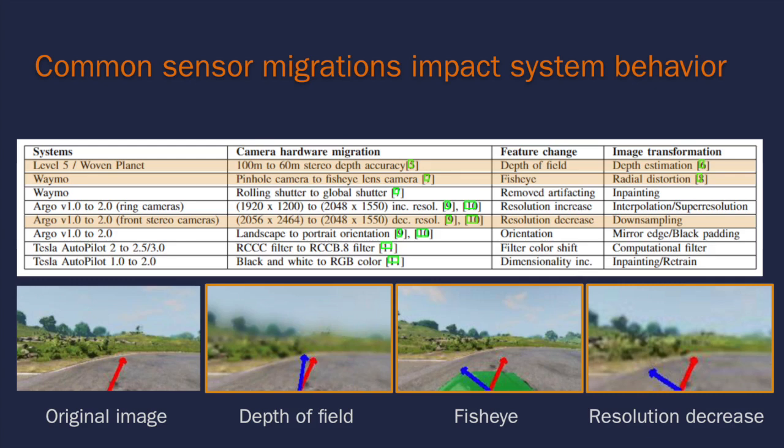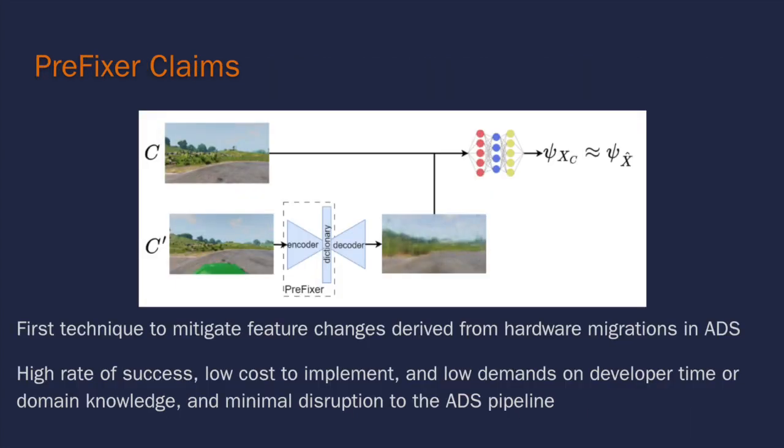Across the bottom, we can see that the steering angle from a DAVE2 neural network is significantly affected by these camera changes. With that in mind, we present Prefixer, the first technique to mitigate such sensor changes in ADS with a high rate of success, low cost to implement, low demands on the developer in terms of time or domain knowledge, and minimal disruption to the ADS pipeline.